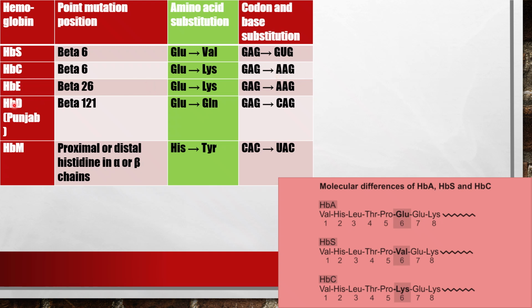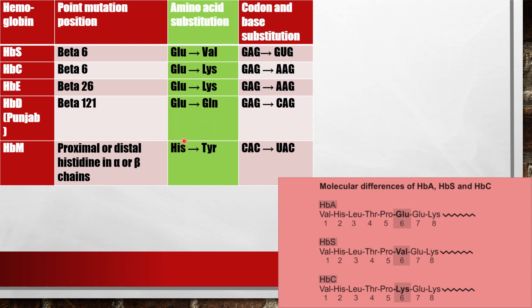Similarly, in case of HbE, the beta 26 position amino acid in the beta chain, that is glutamic acid, is replaced by lysine. In HbD, the beta 121 amino acid, glutamic acid, is changed to glutamine. Then in HbM, the proximal or distal histidine in alpha or beta chains has been replaced by tyrosine.